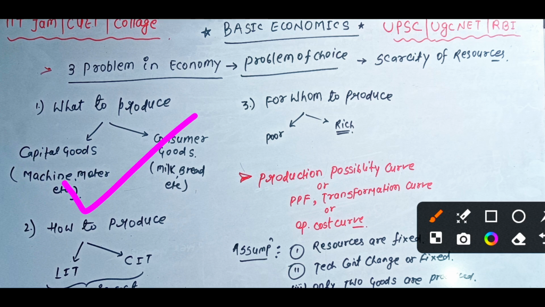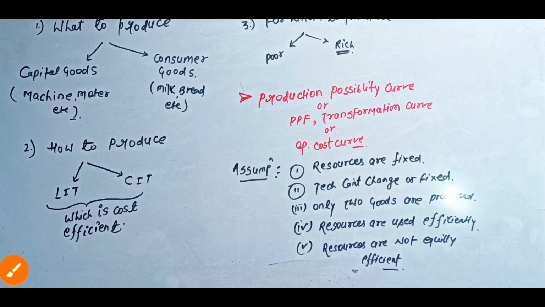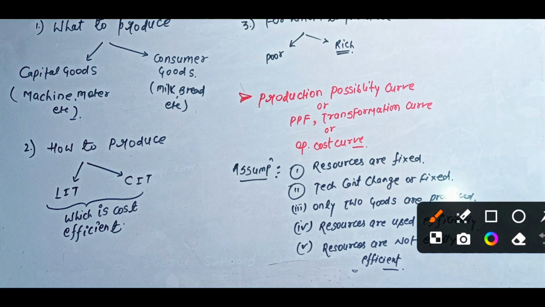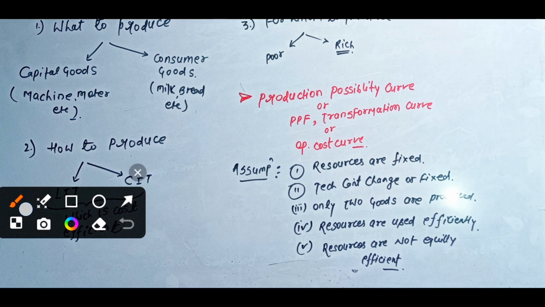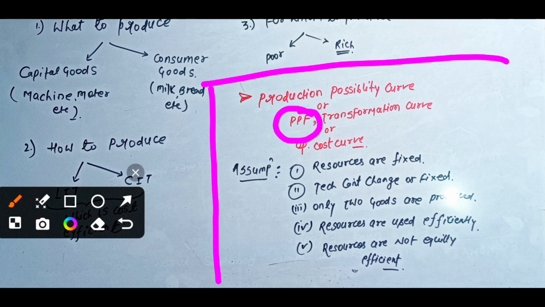Now we have to talk about the production possibility curve. Guys, this concept is very important for you, and for basic understanding this concept is very important, right? So the production possibility curve is also called production possibility frontier, transformation curve, and opportunity cost curve.